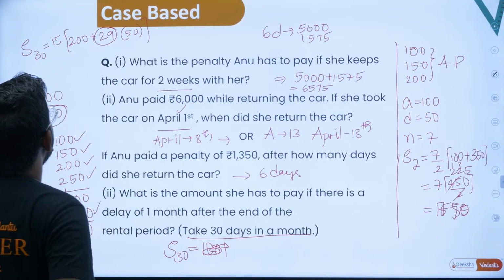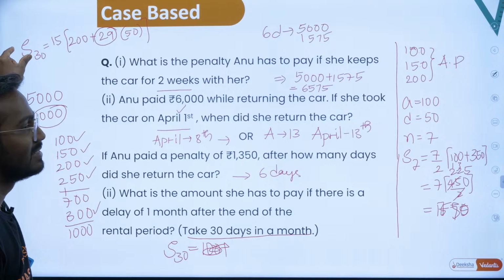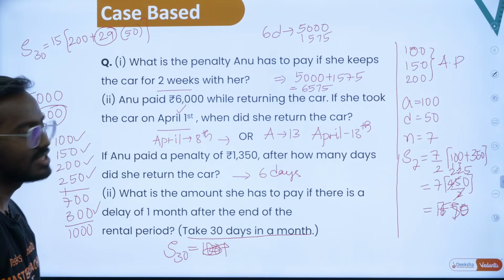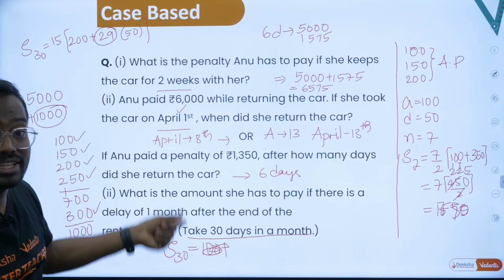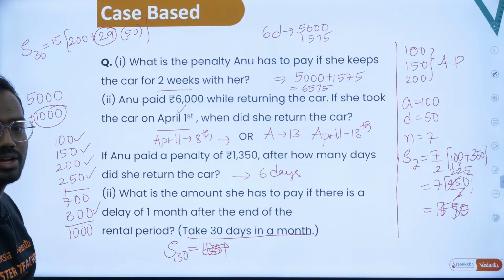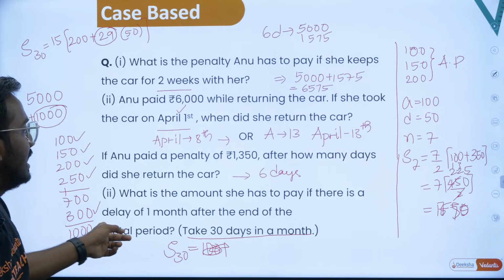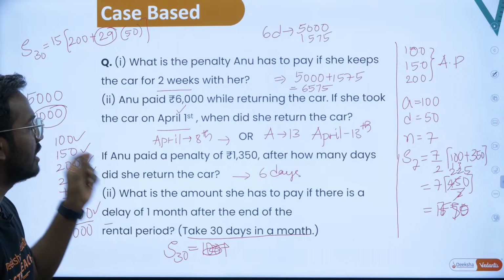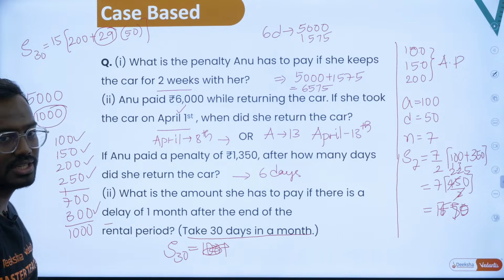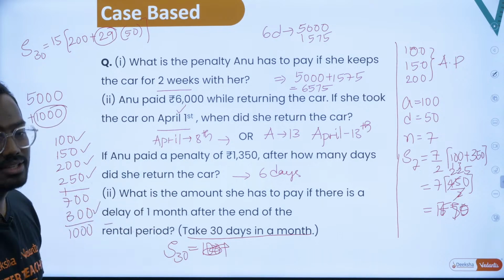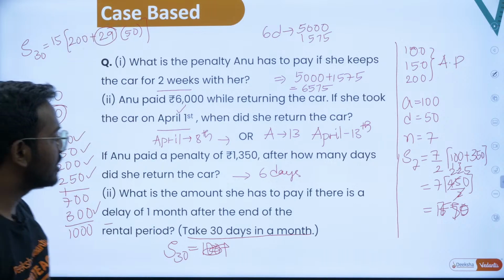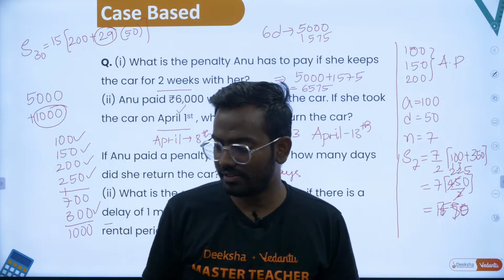If you simplify this, you will end up with the sum of the first 30 days. Add that to 5,000. So for 1 week it is 5,000, and the delay of 1 month is added to that, so whatever you get from here plus 5,000 is your answer. Hope this is clear, everybody.